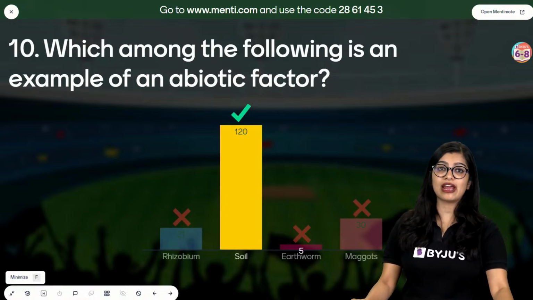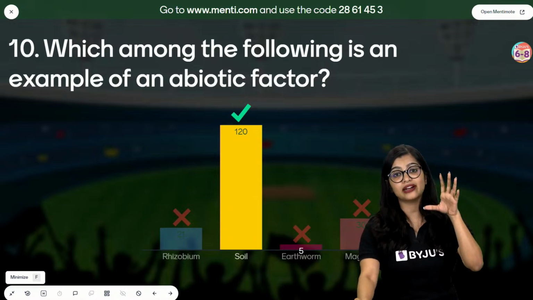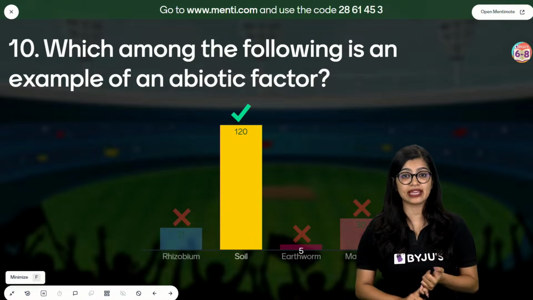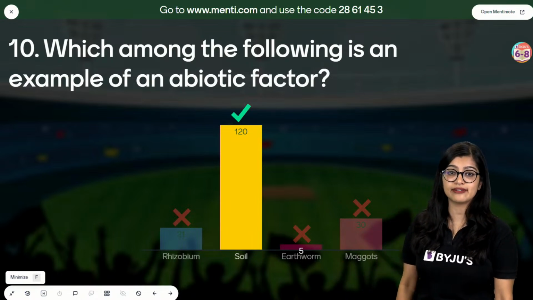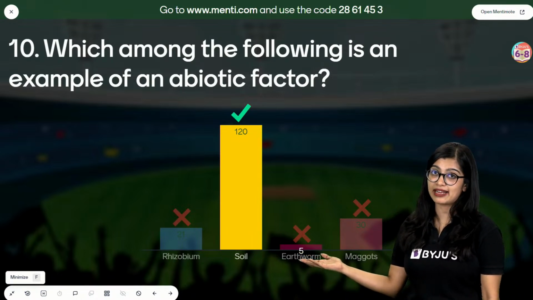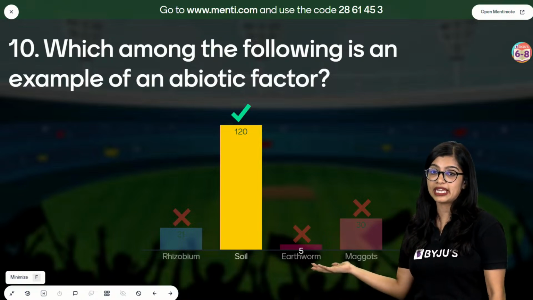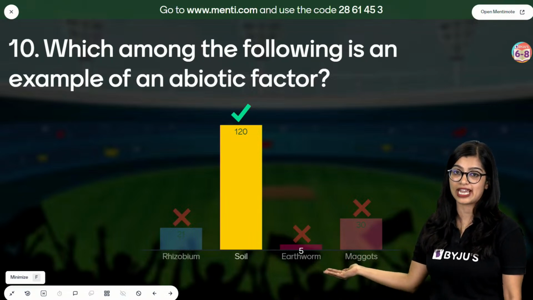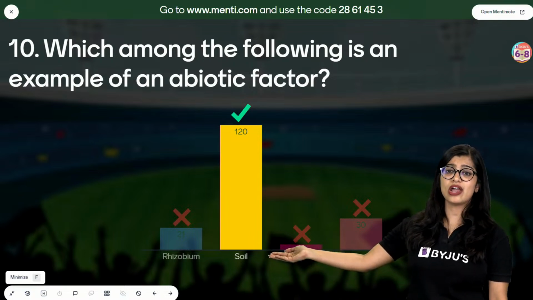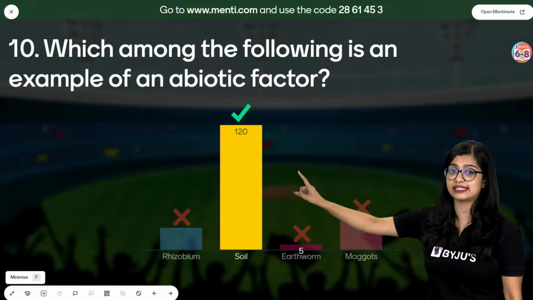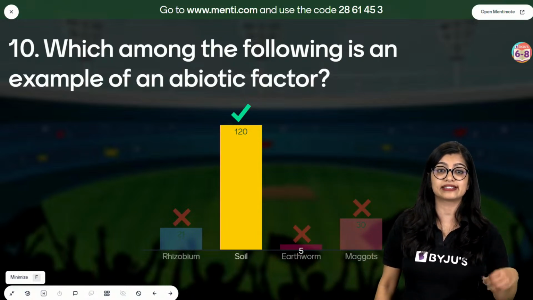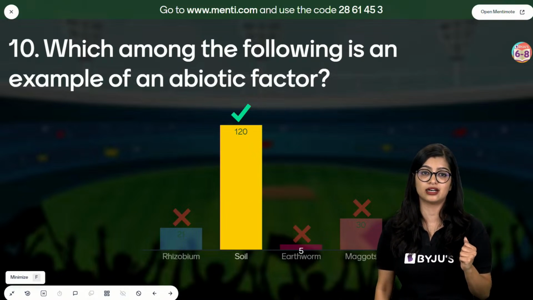Very good, all of you, very good. Now we know that in the natural environment we have biotic factor and abiotic factor. Biotic means living. Which is living? What all is living, right? Rhizobium is bacteria, it is living. Earthworm is a living organism. Maggots which are there are actually living organisms. But soil is non-living. We find all of this in soil. But soil in itself is non-living, right?